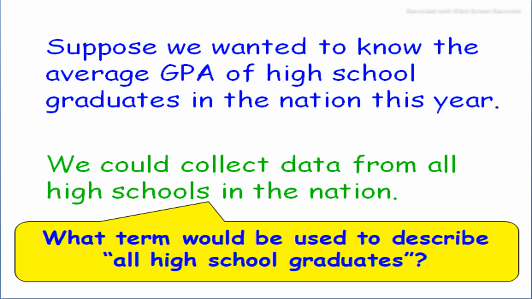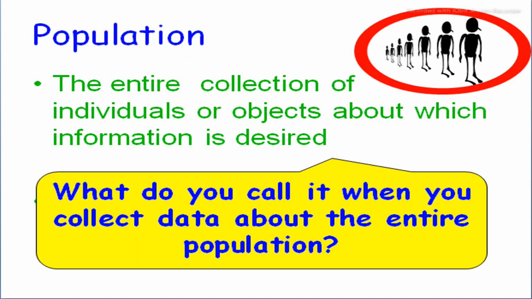Suppose we wanted to know the average GPA of high school graduates in the nation, in the state or institution this year. We should collect data from all the high schools in the country. What term would be used to describe all high school graduates? Here we discuss the variability of students, and the variability of different high schools or college or university graduates.